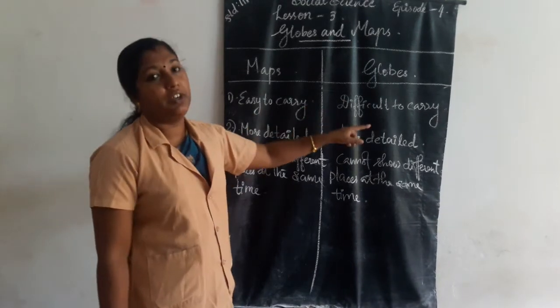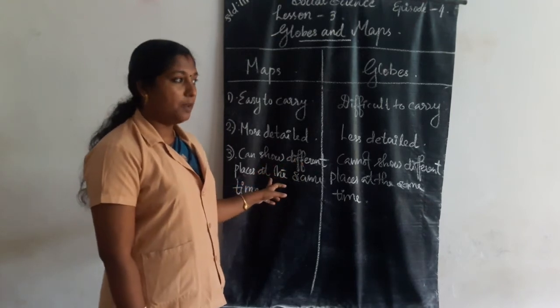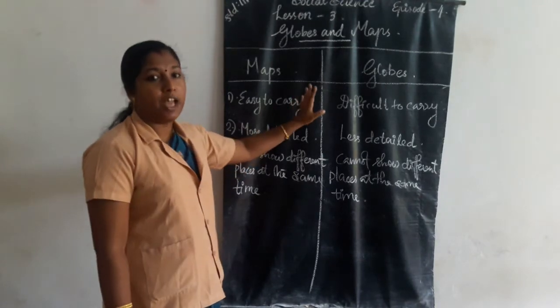Then we also learned the differences between maps and globes: easy to carry, difficult to carry; more detail, less detail; can show different places at the same time, cannot show different places at the same time. These are the differences between maps and globes.